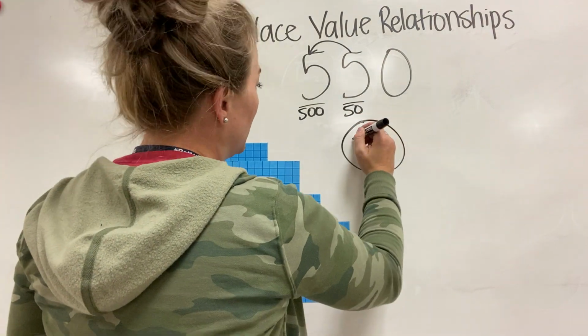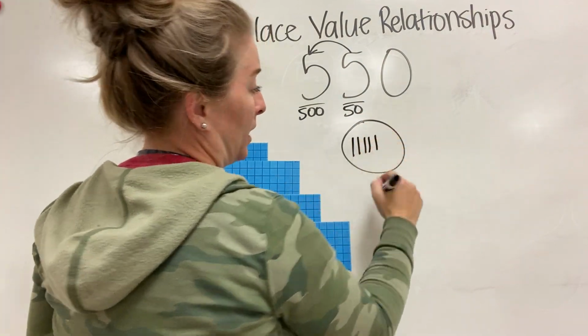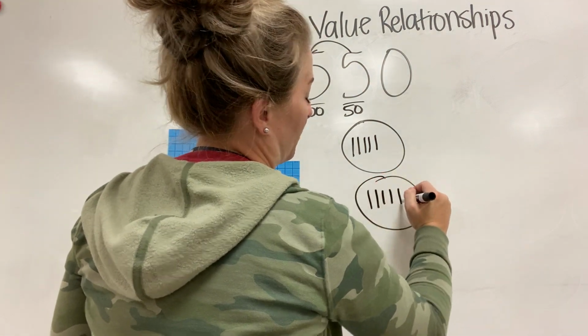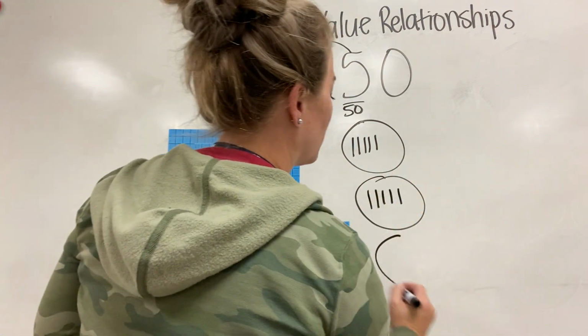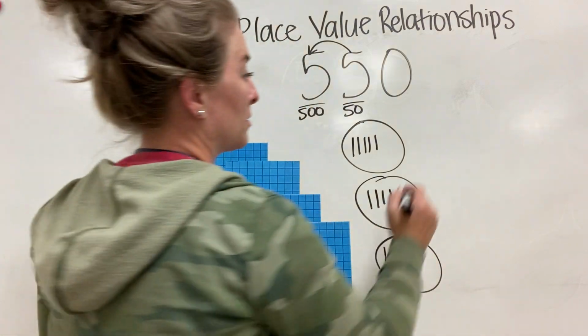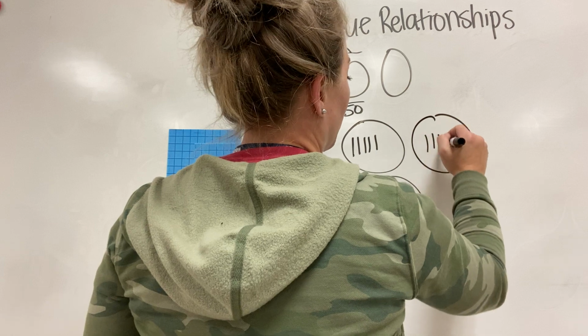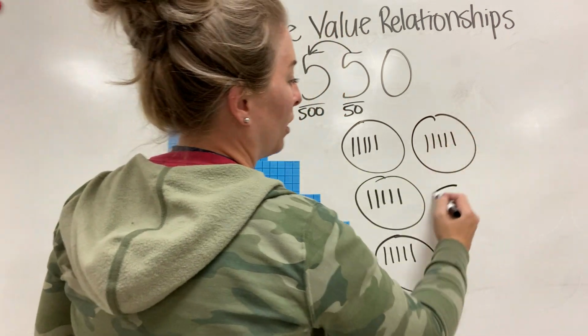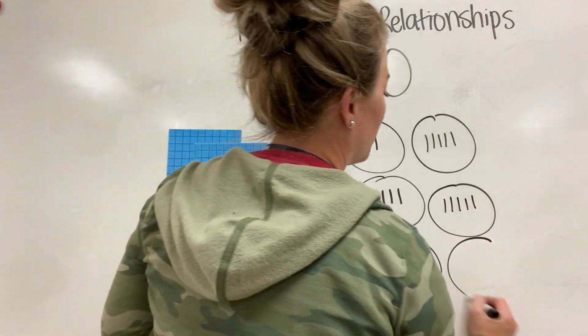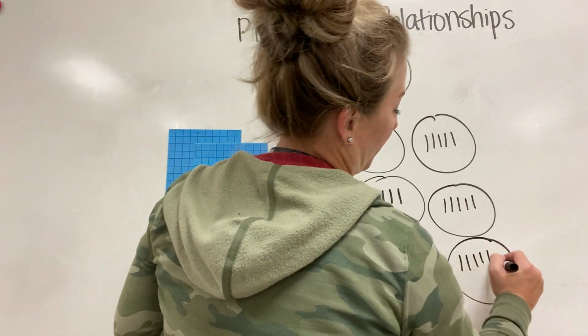Ready? 10, 20, 30, 40, 50. That's one group. 10, 20, 30, 40, 50. Two groups. 10, 20, 30, 40, 50. Three groups. Group number 4. Group number 5. Group number 6.